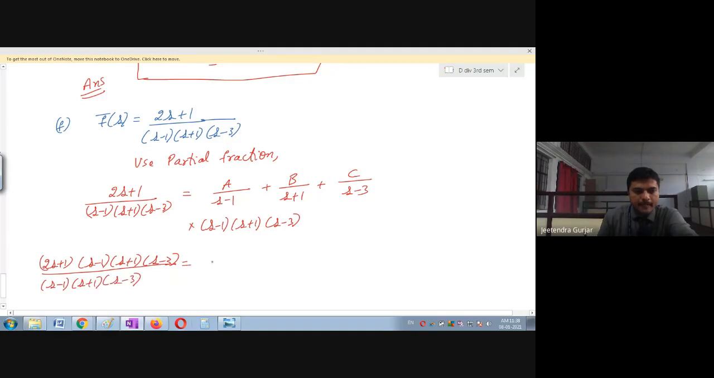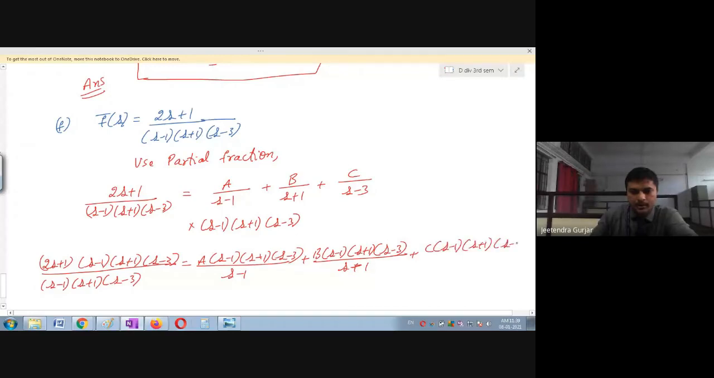So this is equal to A multiplied by s minus 1, s plus 1, s minus 3 divided by s minus 1, as it is, plus B times s minus 1, s plus 1, s minus 3 divided by s plus 1, plus C times s minus 1, s plus 1, s minus 3 divided by s plus 3. Actually this step you must remember now. Now further, what's the simplification?